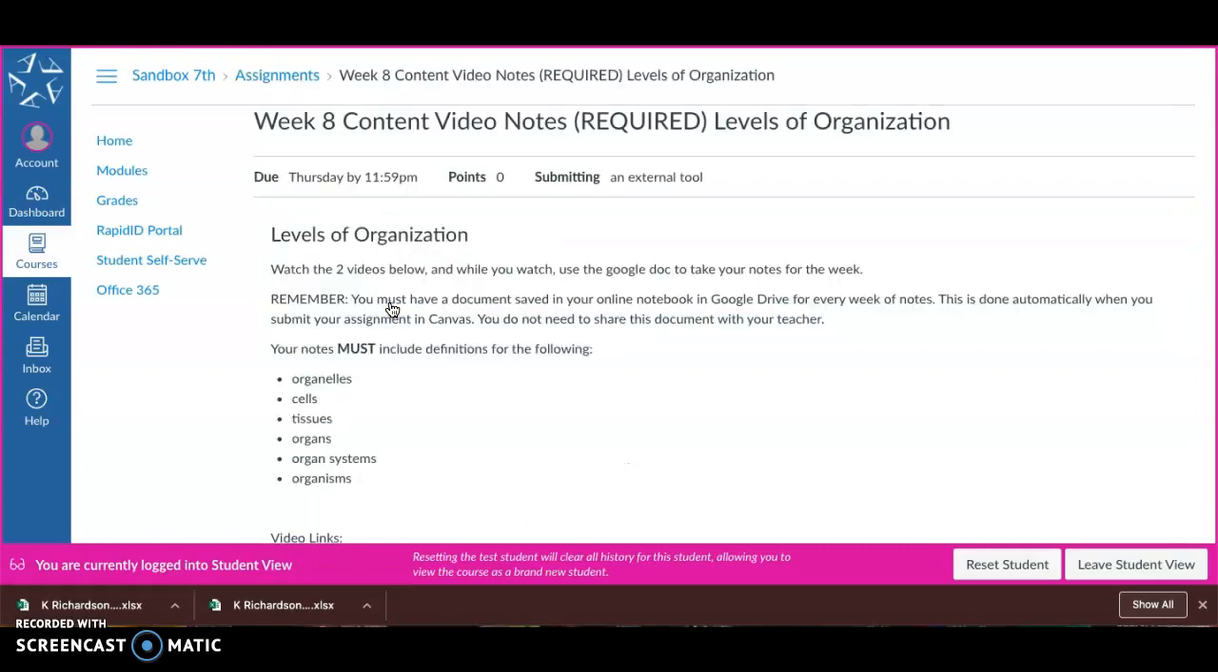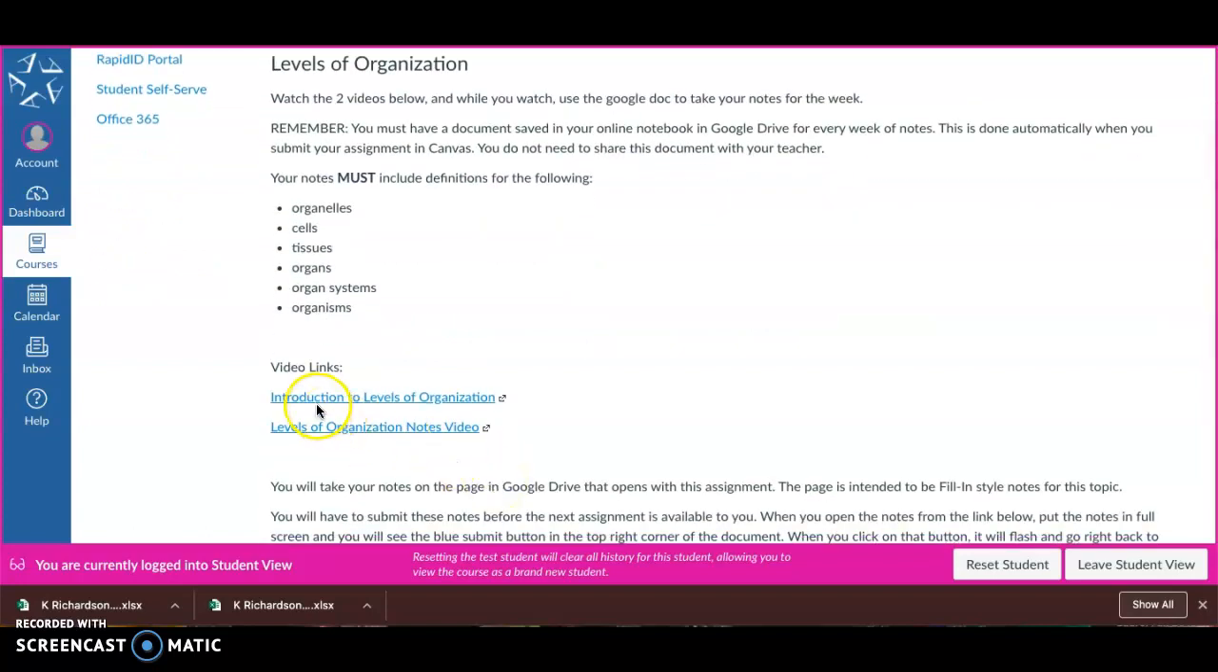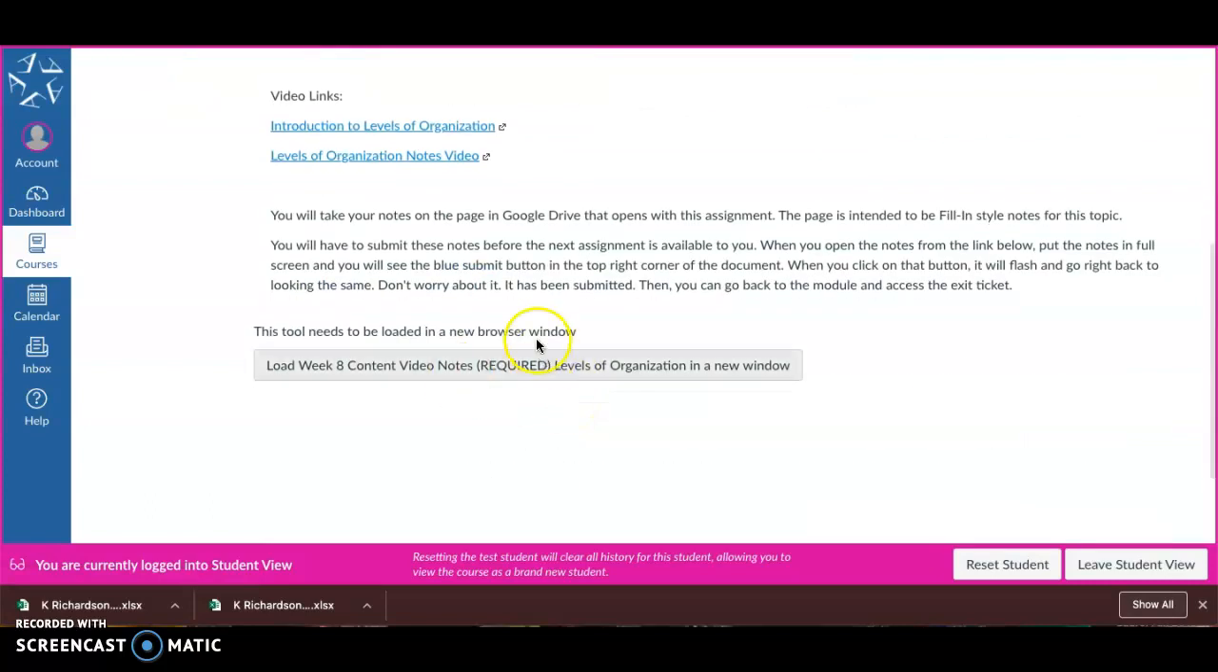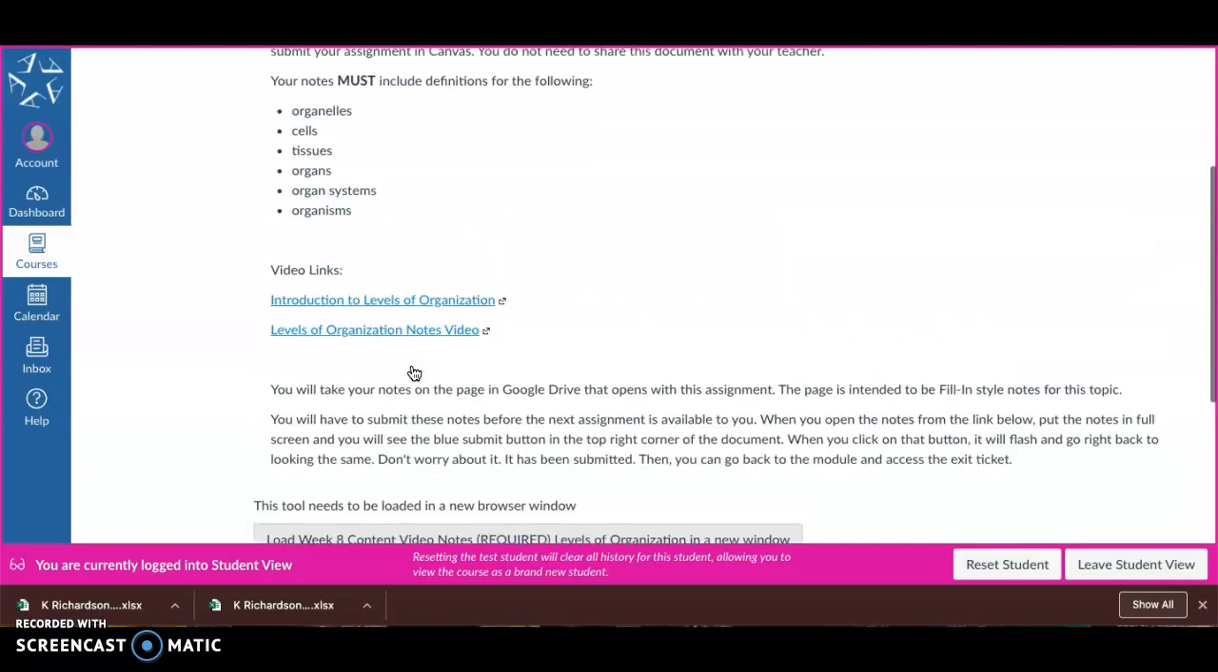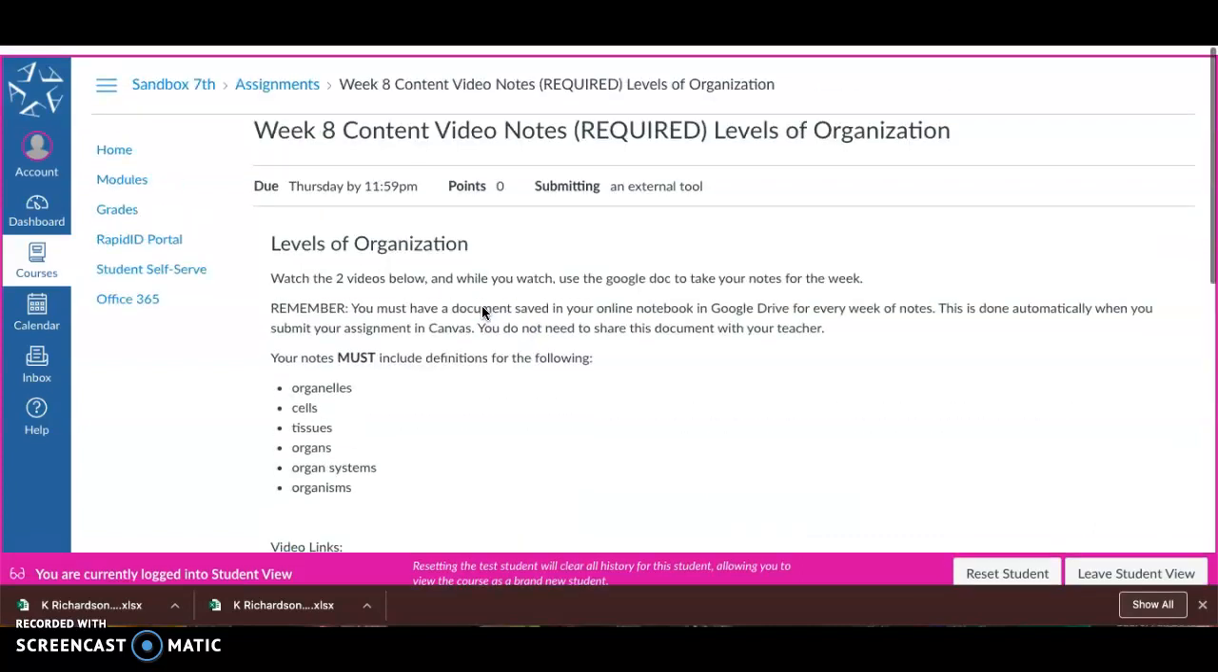You are going to have 2 videos that you will need to watch. Here's the first video, and here's the second video. While you're watching those videos, remember you can pause the video and go and type your notes in your Google Drive content video notes area. So remember, you can click right here to load your notes, and then you can pause your video, type some notes, and continue watching. You will have these 2 videos to watch this week for your content.